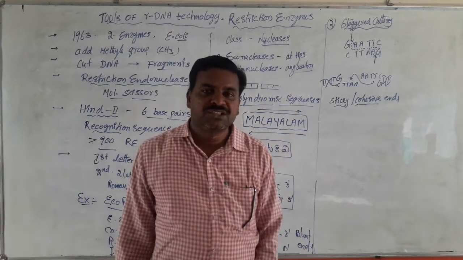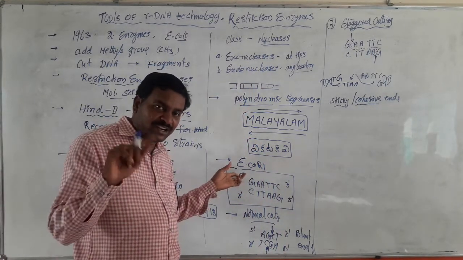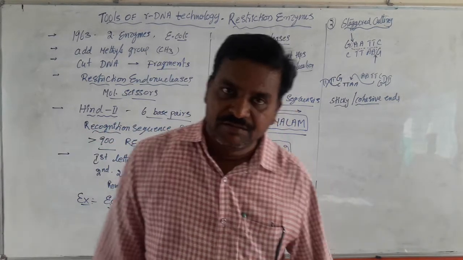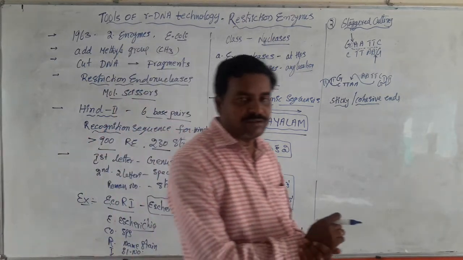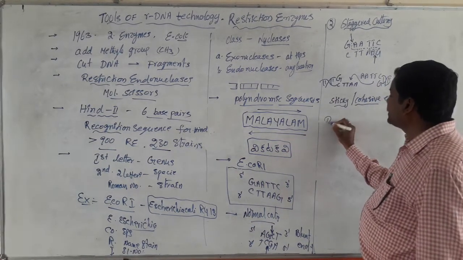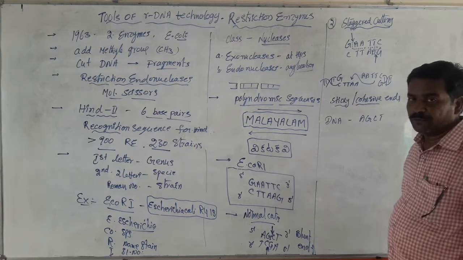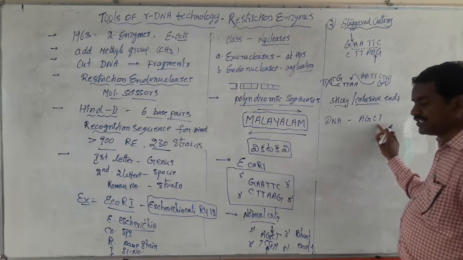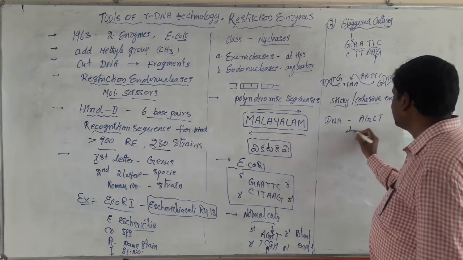Okay, students, how many GAATTC palindromic sequences are present in one DNA? We can calculate the total number of these sequences present in any long DNA. How can we calculate this? DNA is represented by a total of 4 bases: A, G, C, T. Only 4 types of bases are there in DNA. The probability of any one of these bases at a location is 1 by 4.